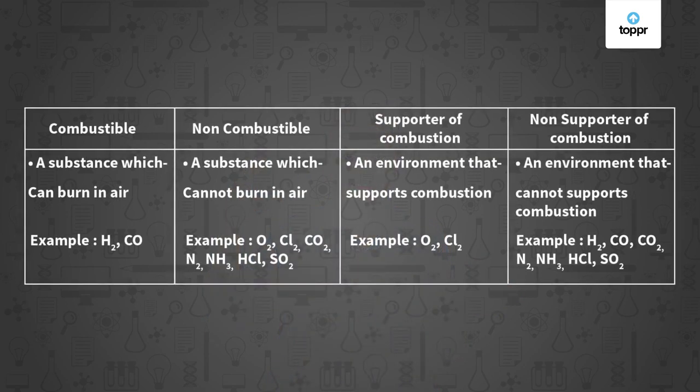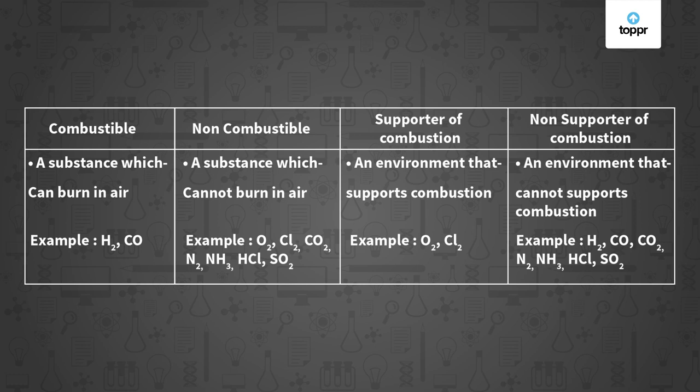Okay, now let us see some more examples of combustible and non-combustible substances. For combustible, we have hydrogen that burns with a popping sound. Then we have carbon monoxide which is also flammable. Then in non-combustible materials, we have oxygen. Oxygen supports burning but it is not combustible, it does not burn. Even chlorine. Chlorine does not burn. Carbon dioxide does not burn. Nitrogen, ammonia, HCl, that is hydrochloric acid, sulfur dioxide, all of these substances do not burn, they are non-combustible.